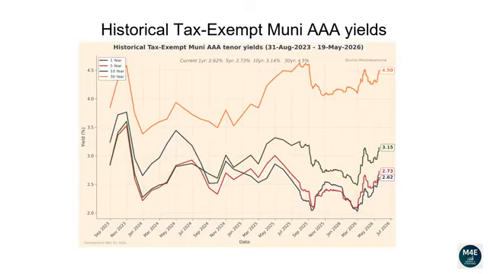This line plot and the next plot show how each tenor of the Muni yield curve has changed over time. From the 31st of August 2023 to the 19th of May 2026, the 1-year yield has dropped from 3.24 to 2.62. The 5-year yield has dropped from 2.85 to 2.73. The 10-year yield has increased from 2.84 to 3.14. The 30-year yield has increased from 3.85 to 4.5.